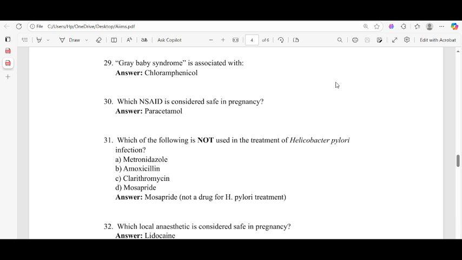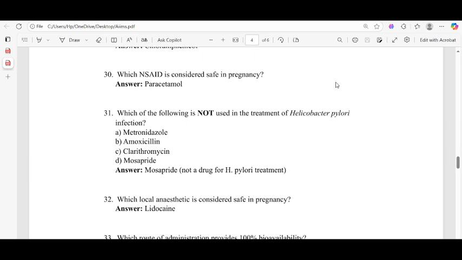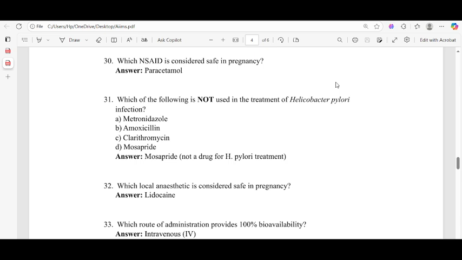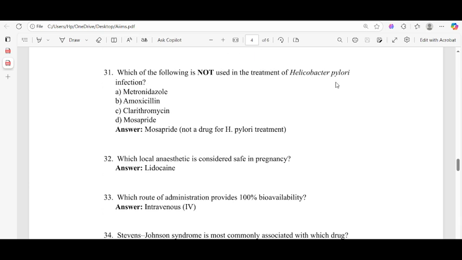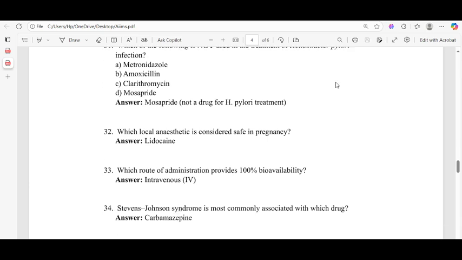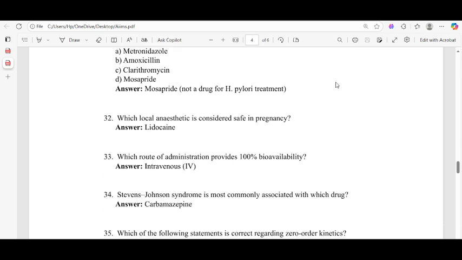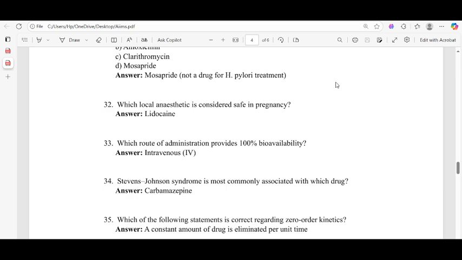अब 13 क्वेश्चन, विच एनासिड इज कंसिडर्ड सेफ इन प्रेगनेंसी? तो पैरासीटामोल is safe in pregnancy. Which of the following is not used in the treatment of Helicobacter pylori infection? So mosapride, that is a 5-HT4 agonist, not a drug for H. pylori treatment. Answer is D. 32. Which local anesthetic is considered safe in pregnancy? So lidocaine, lignocaine, is considered safe in pregnancy.